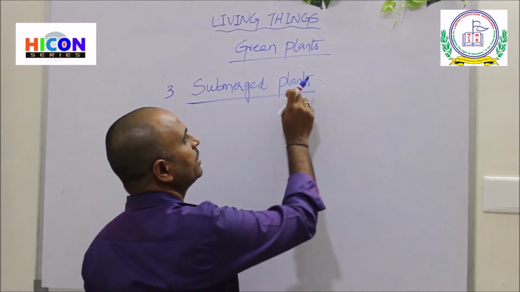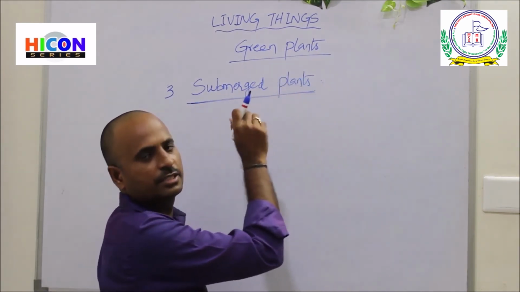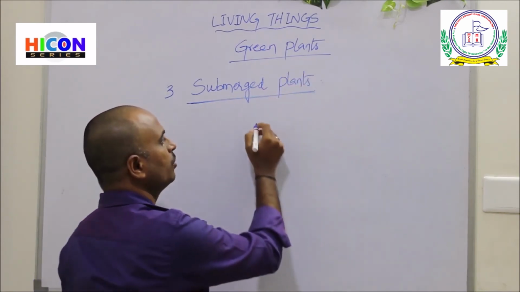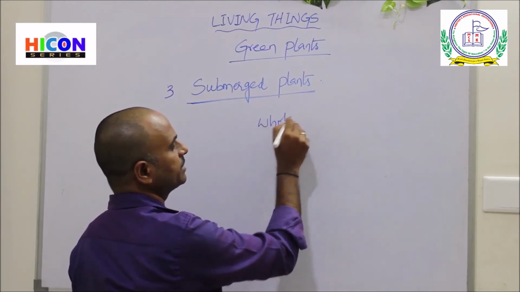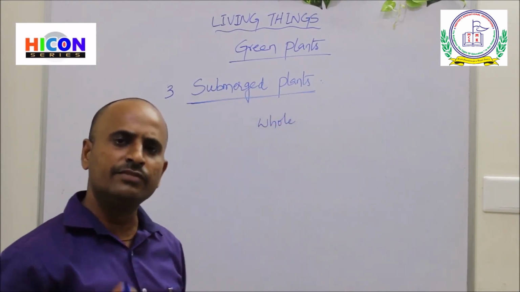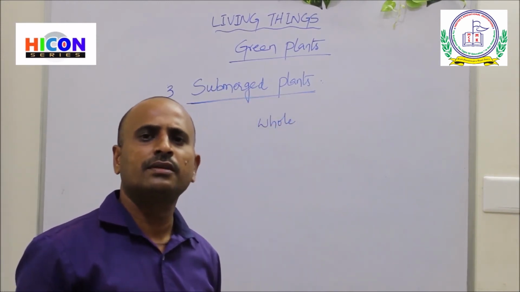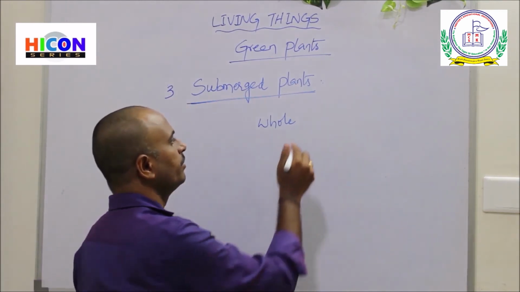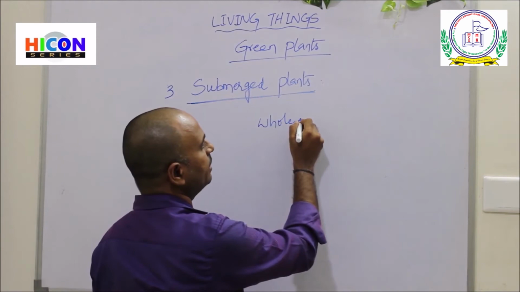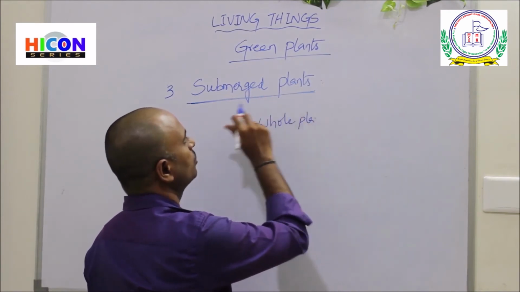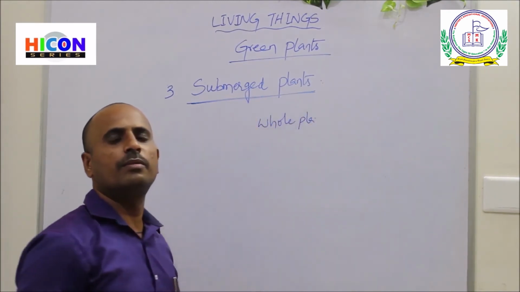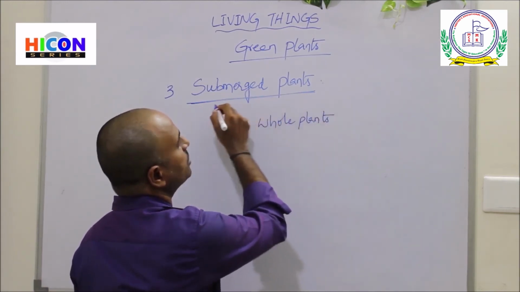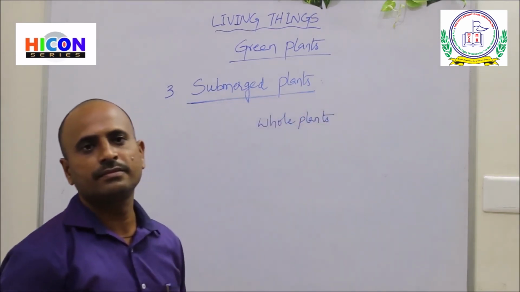That means the whole body of these plants, including leaves and flowers, is completely sunk in the water. So all the body parts of the plant are present inside the water.